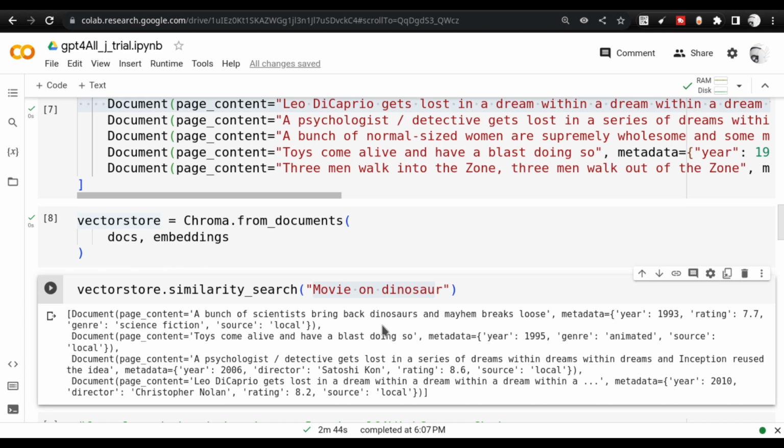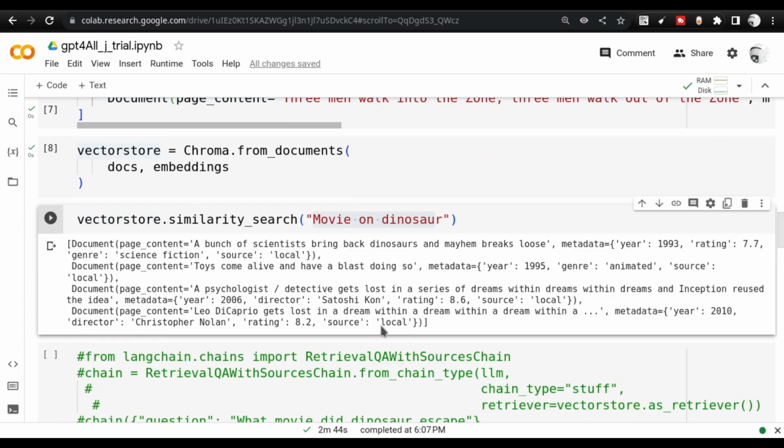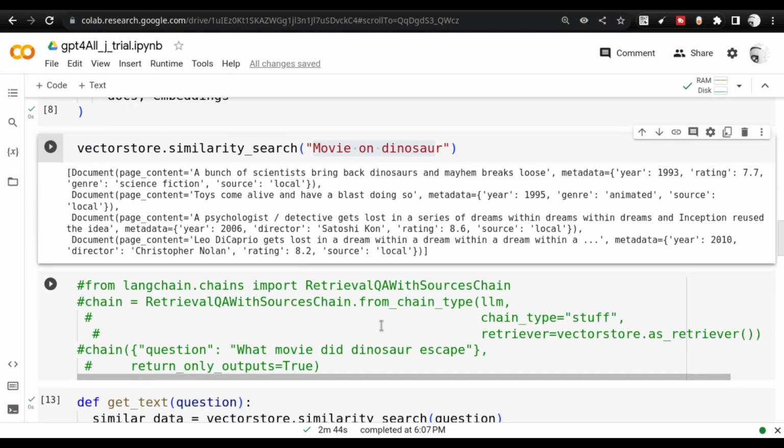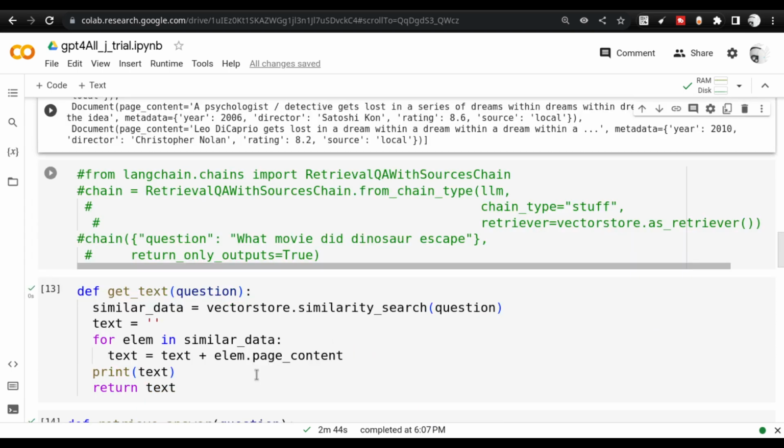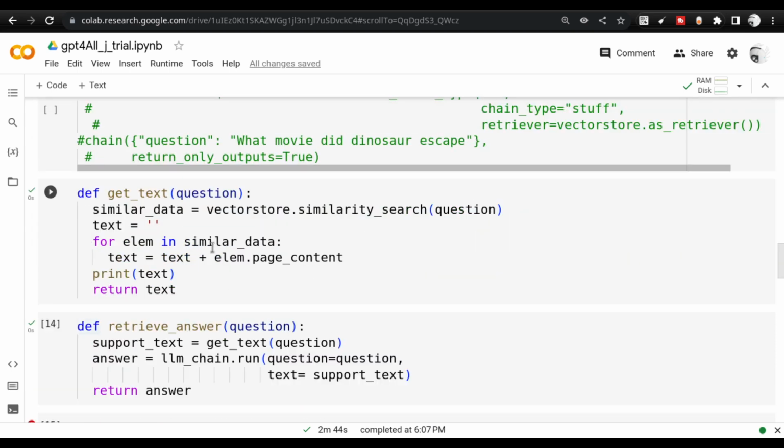So there are challenges like that, which has been tackled by GPT4All-J. So that is the primary point the Nomic team is working after. So it is better that we work with smaller models, right? And then what I do is, once I do the similarity search, I just see how it works, and then I create this particular function. This particular function simply does the same thing, similarity search, with respect to the question.